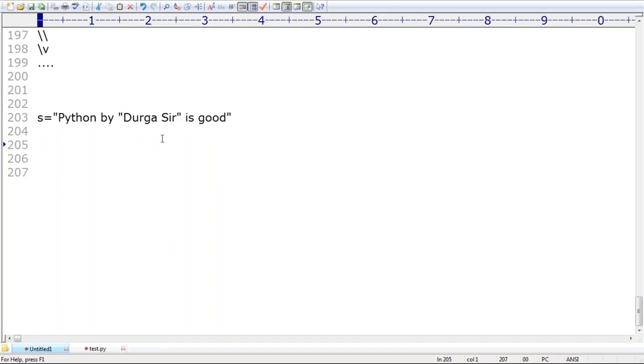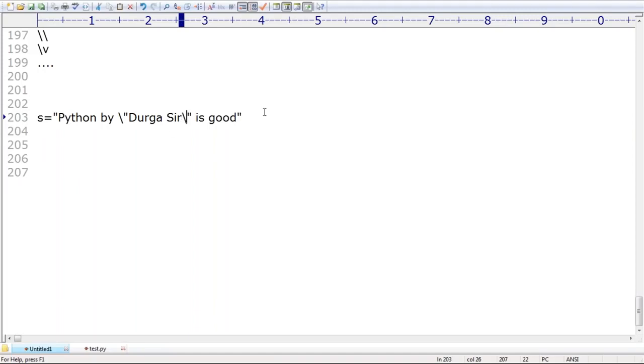Are you getting? Now I have to consider this one not as the closing double quote of the string literal. Can you please consider this one as part of the string only? What I have to use, sir? Just use backslash double quote. If I use backslash double quote, it is now treated as a double quote symbol only. Remember that, sir. Here also, backslash double quote. Are you in a position to understand, right?